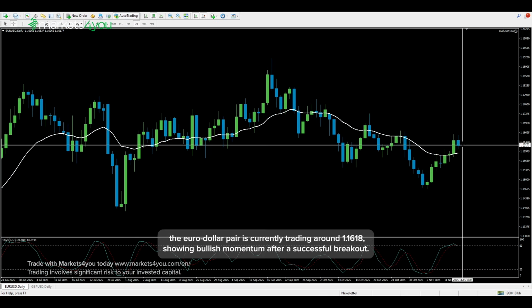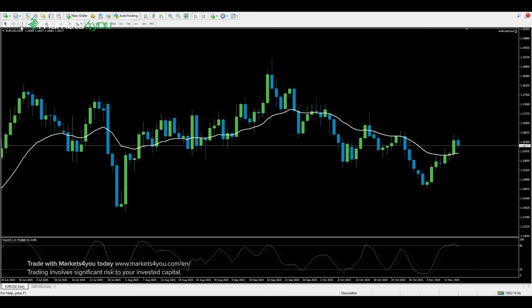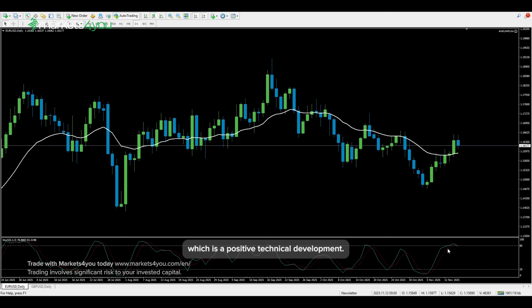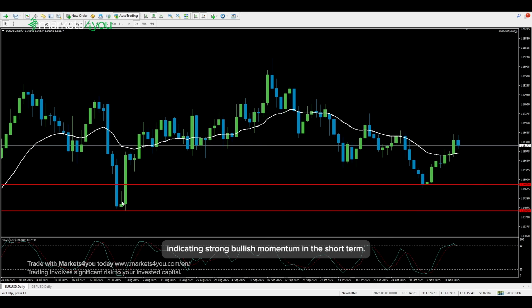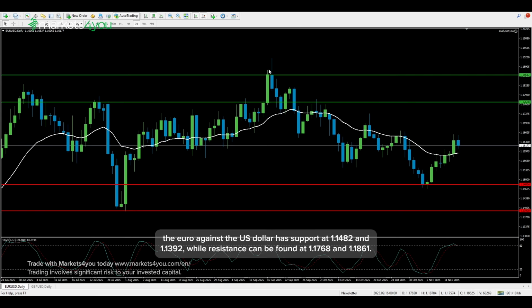Looking at the daily chart, the euro-dollar pair is currently trading around 1.1618, showing bullish momentum after a successful breakout. The price was able to break above the 20-day moving average from below last week, which is a positive technical development. The stochastic oscillator is moving inside the overbought area, indicating strong bullish momentum in the short term. Looking at important levels, the euro against the US dollar has support at 1.1482 and 1.1392, while resistance can be found at 1.1768 and 1.1861.